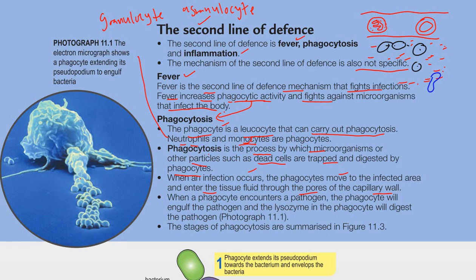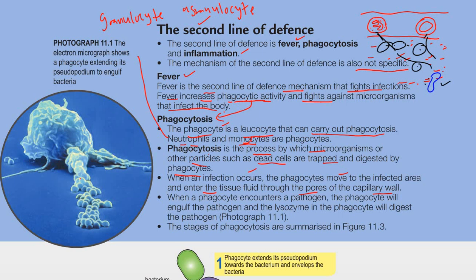These neutrophils and also monocytes can move to the infected area and enter the tissue fluid through the pores of the capillary.